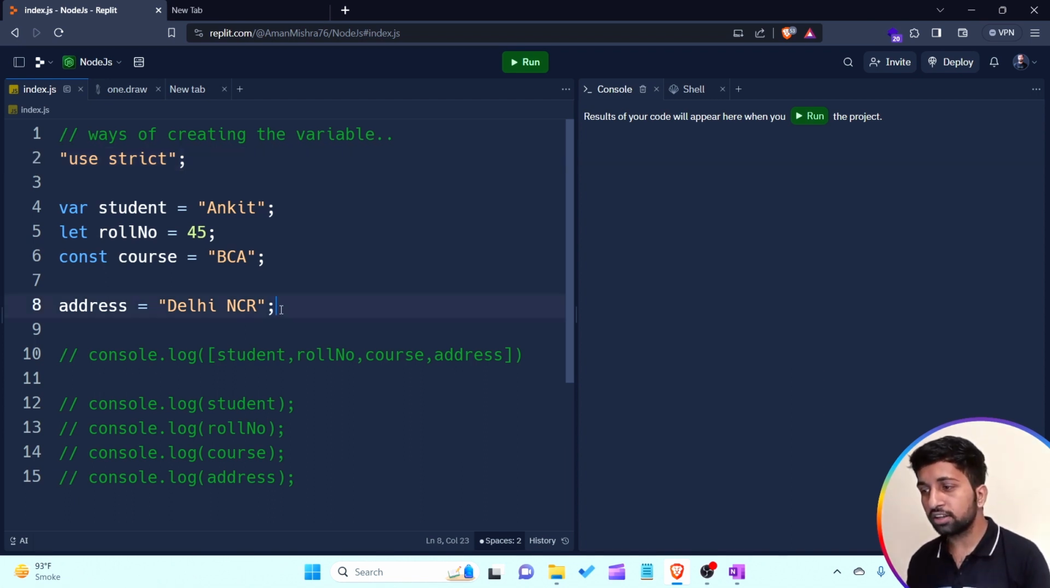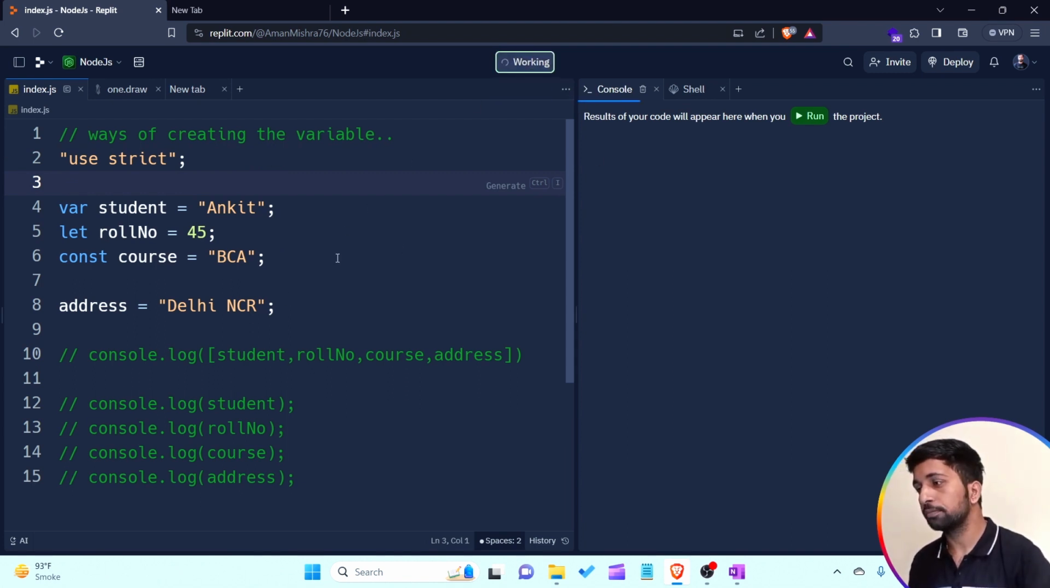This is a bad practice. We know that this is a bad practice for creating a variable. So to avoid this, modern JavaScript provides a particular line: in string we have to write "use strict". By using this line, people cannot create any variable without any keyword.